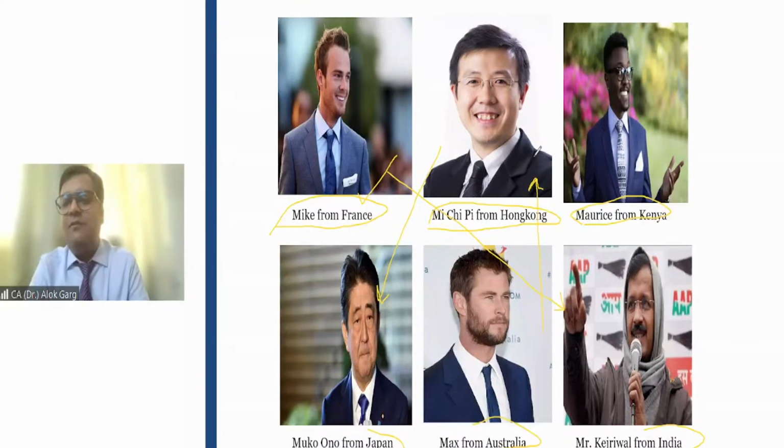And friends, what is the full form of IFRS? The full form of IFRS is International Financial Reporting Standards. Have you found any name of the country in the name of IFRS? No. It's international, it's global.